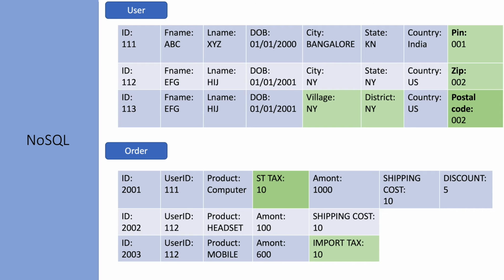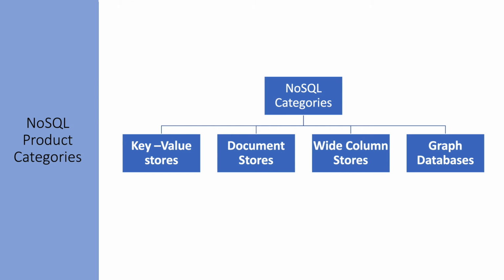Now, since we saw both the relational and NoSQL databases, let's talk about the NoSQL product categories. There are broadly four types of stores available under the NoSQL category. One is the key value store. Second one is the document store. Third one is the wide column store, and fourth one is the graph databases. Now we'll see each in detail. So we'll start with the key value stores.